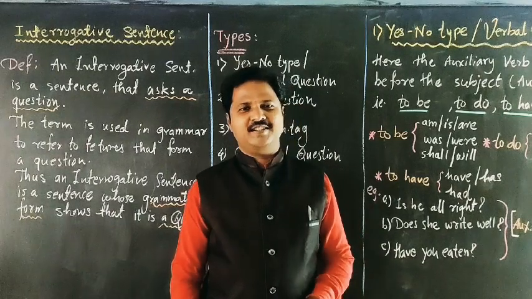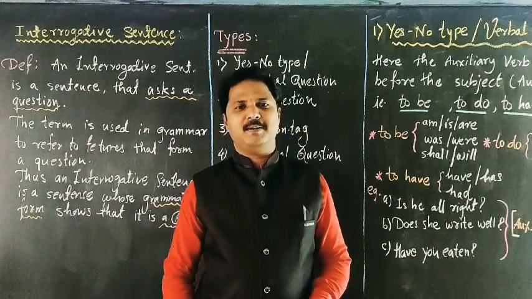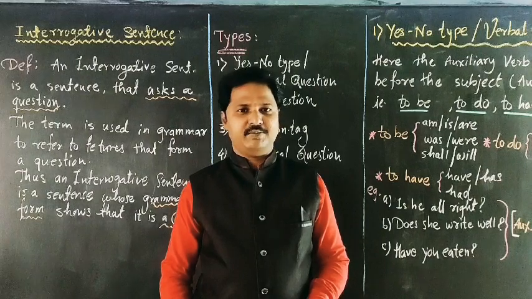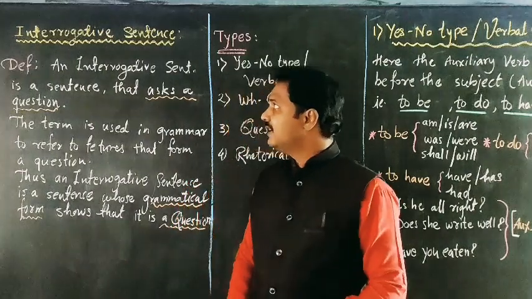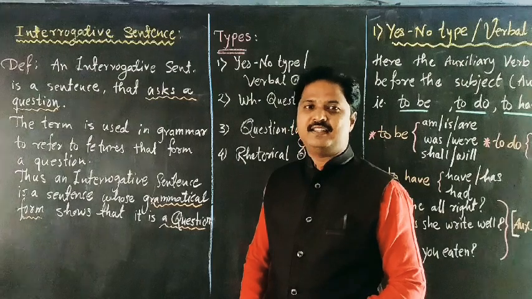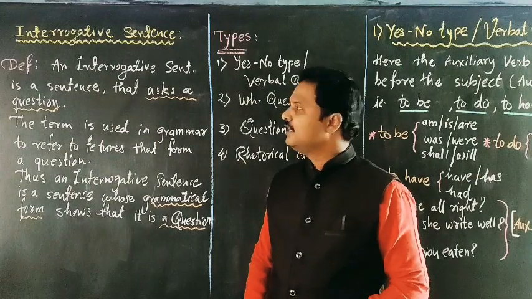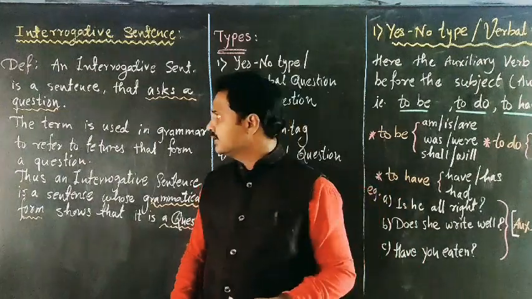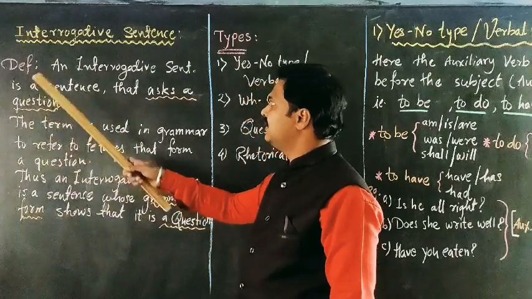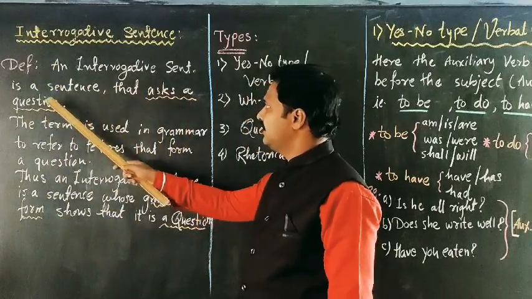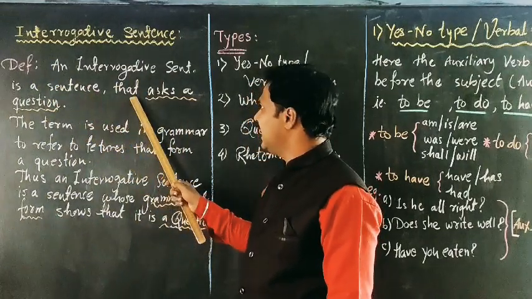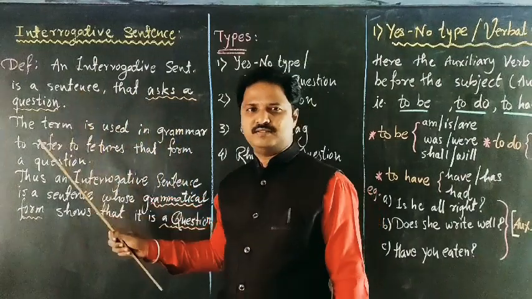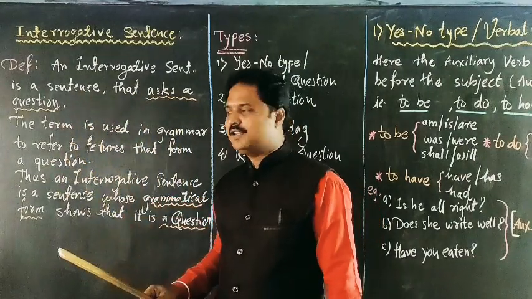Hello students, today we are going to learn about interrogative sentences and types of interrogative sentences. First, let us see the definition. This is a short revision, and thereafter we will see the details. An interrogative sentence is a sentence that asks a question. Simply, a question mark should be there.